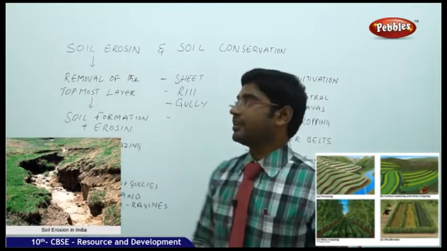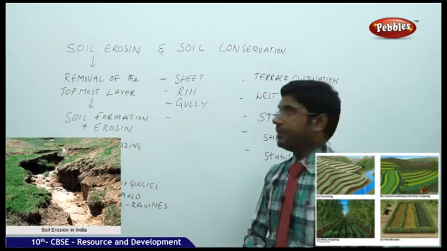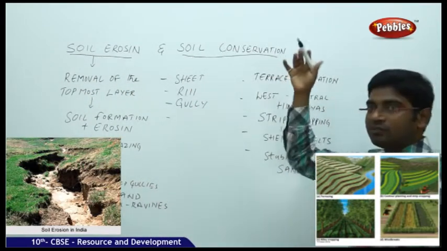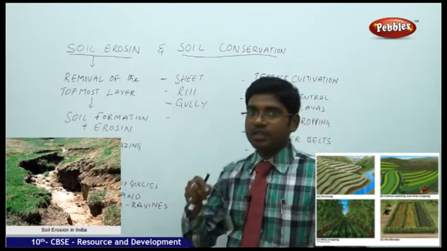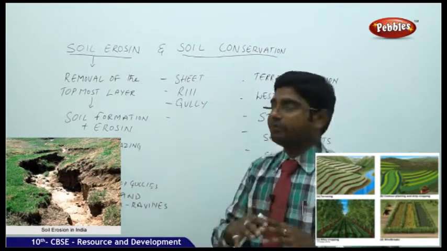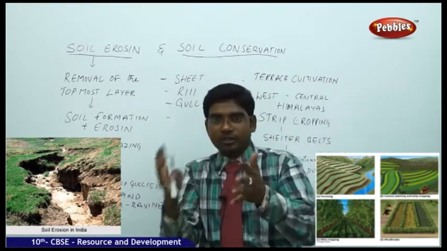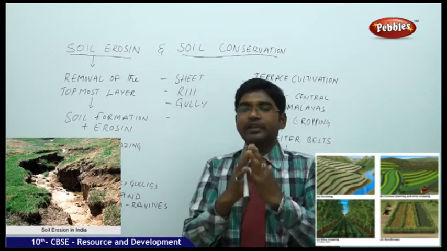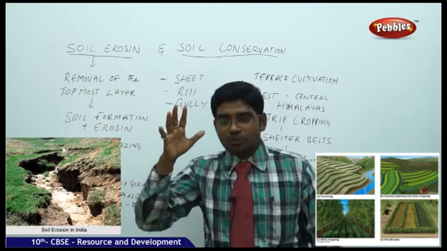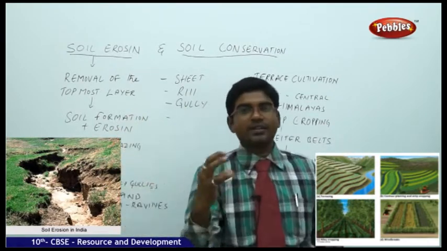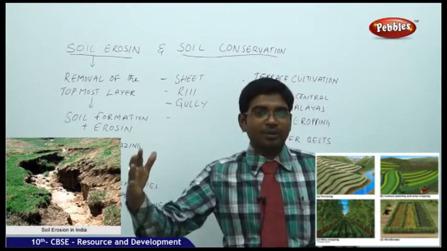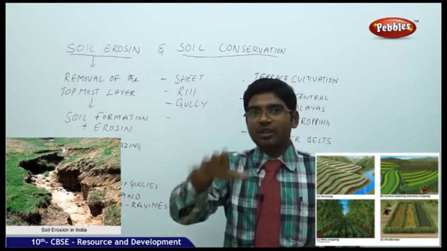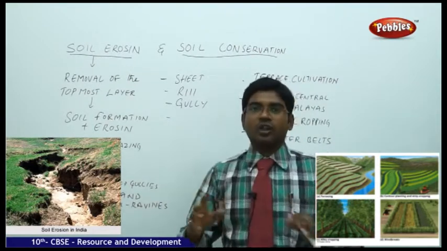Now, let us understand how soil erosion happens and what methods we need to follow for soil conservation. First, let us try to understand what soil erosion is. The topmost layer of the soil getting washed away by water, by wind or by any natural calamity or disaster leads to soil erosion. The soil flows away with the water or is blown away by the wind, so the soil content becomes very little there. That is called soil erosion.